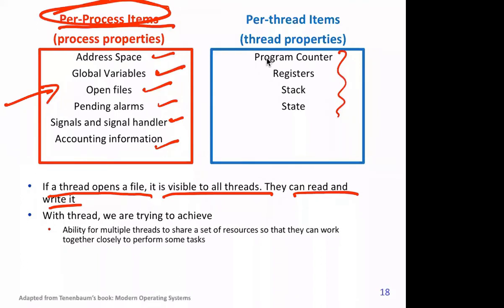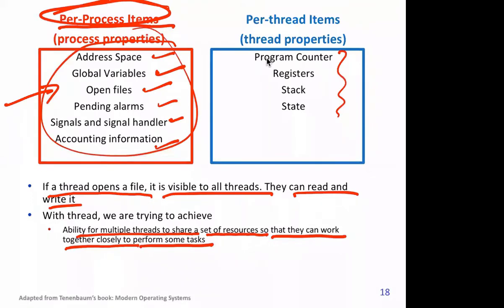The ability for multiple threads to share a set of resources so that they can work together closely to perform some tasks. All these resources are common to all the threads of a process. So they must work together such that they perform a task, and they are part of that task, maybe doing different things. Any question?